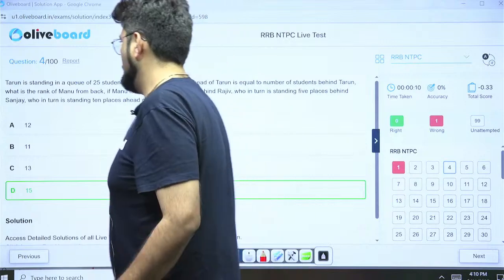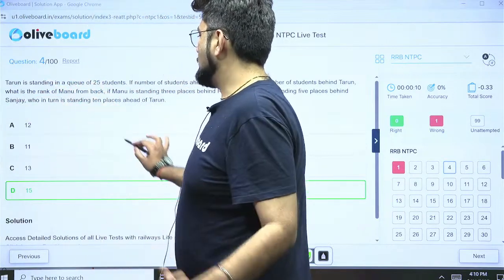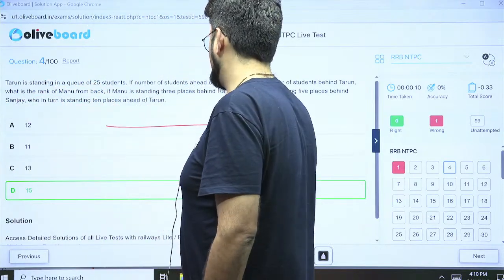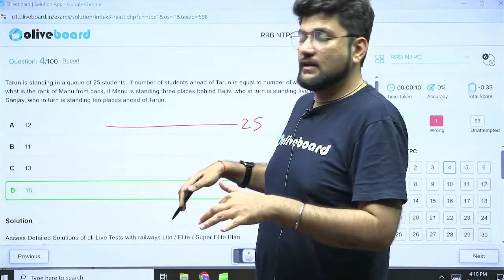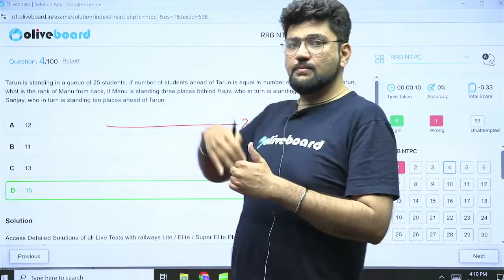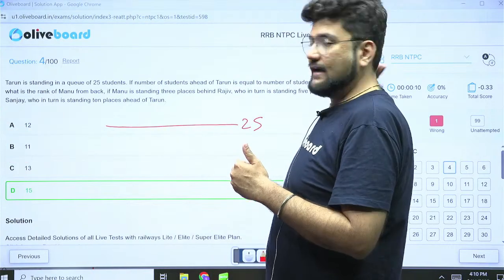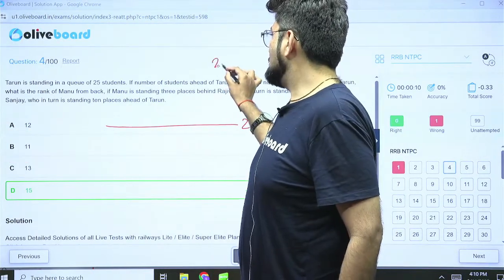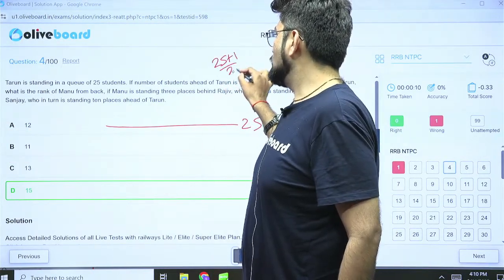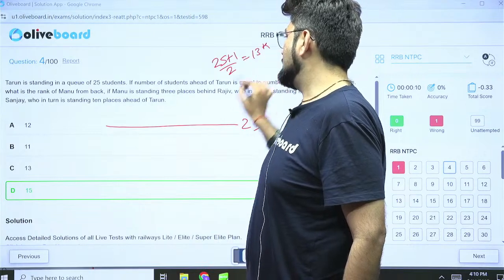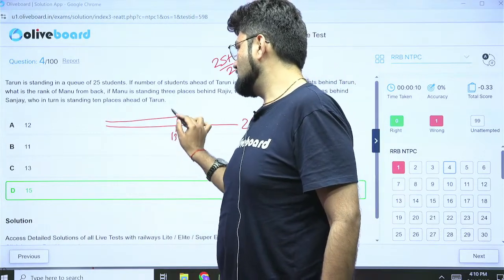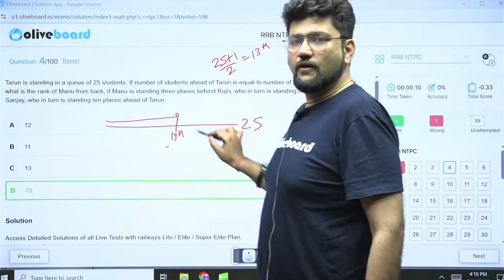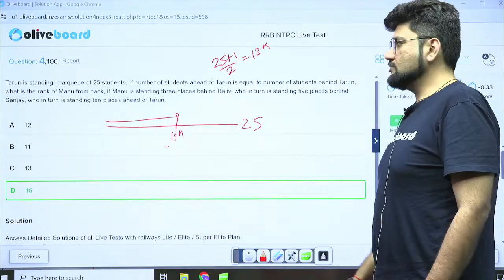Observe very carefully, okay? See, there are 25 students in a queue. I'll go very slow here, okay? And Tarun is standing exactly in the middle because Tarun has as many people ahead of him as he has behind him. So what will that be? That will be 25 plus 1 divided by 2 will give you his exact position, which is 13. So Tarun is standing at the 13th position. So he has 12 people before him, 12 people after him.